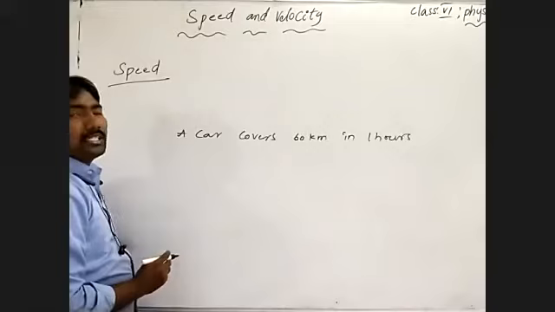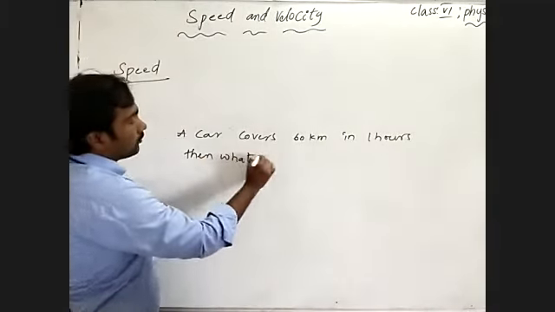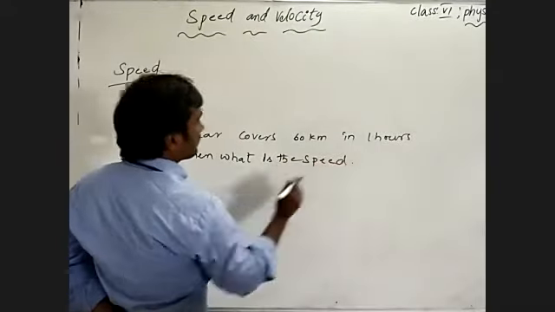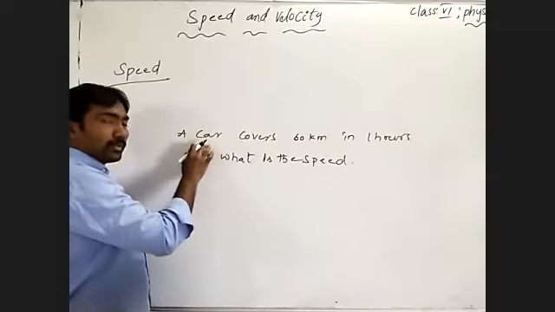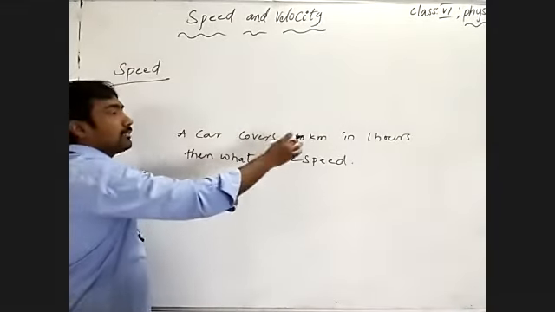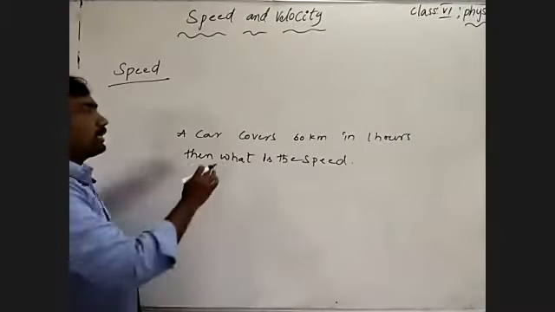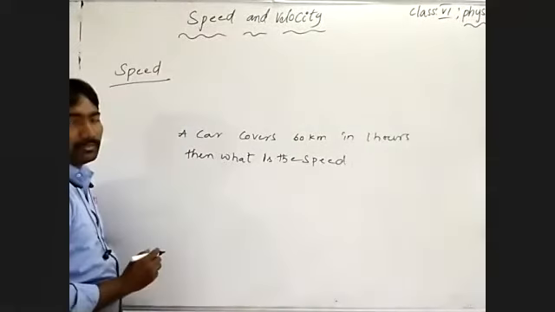Then what is the speed? What is the speed of a car when it covers 60 kilometers in 1 hour?